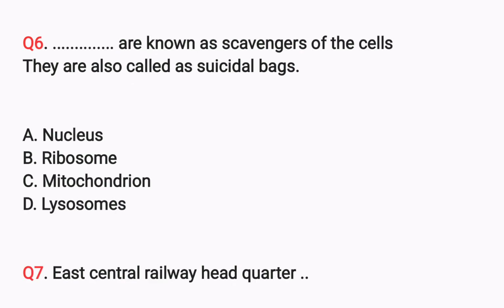Dash are known as scavengers of the cells. They are also called suicidal bags. What are those? These are lysosomes.